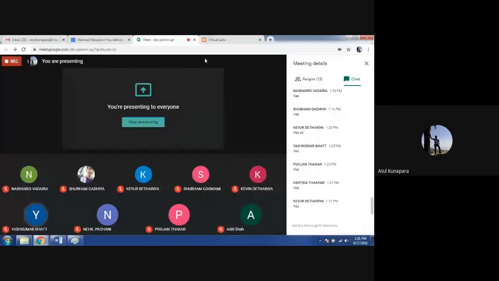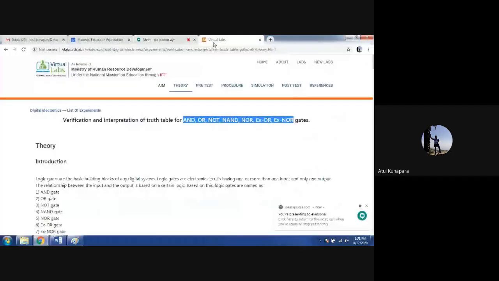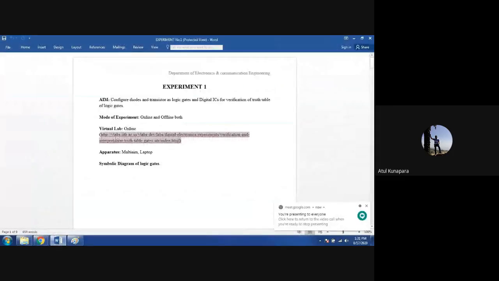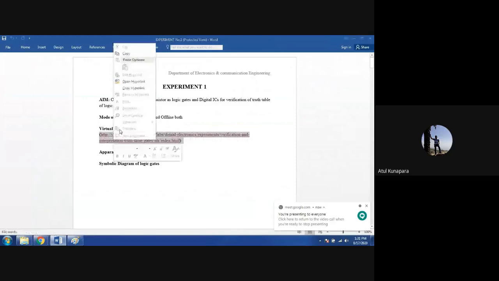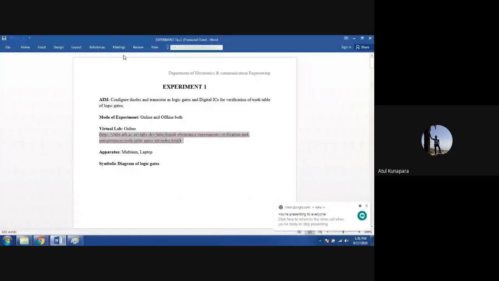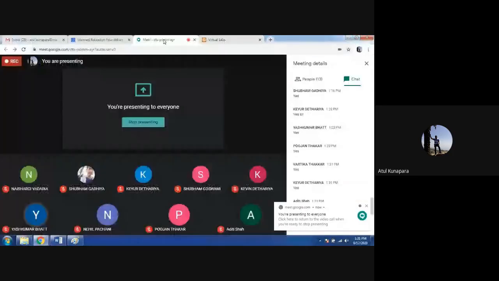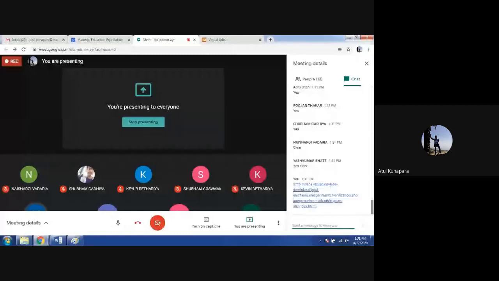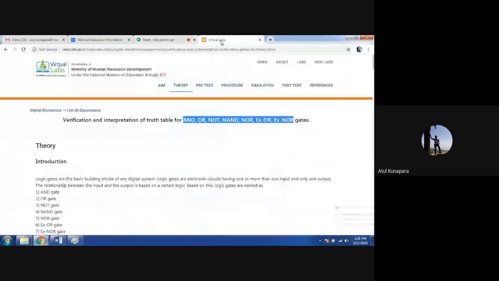Okay, very good. Now those who have a desktop or computer, I'm going to give you one link in the chat window that you can use to log in to the virtual lab. That is what we can use to understand this concept in a clearer way. I'm putting a link in the chat window. If you don't have a desktop and are not able to log in, don't worry, I'm going to show you with my login here also.